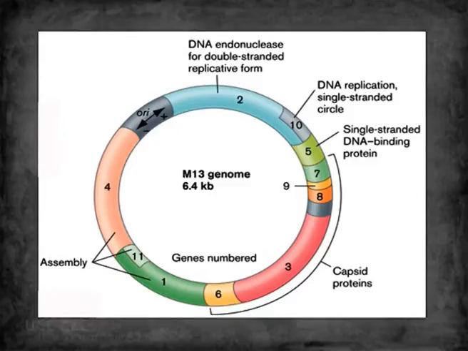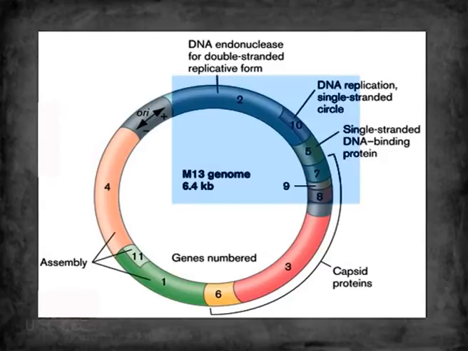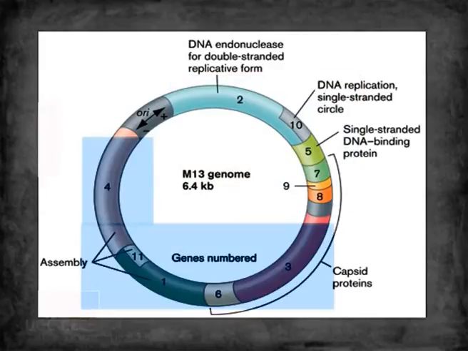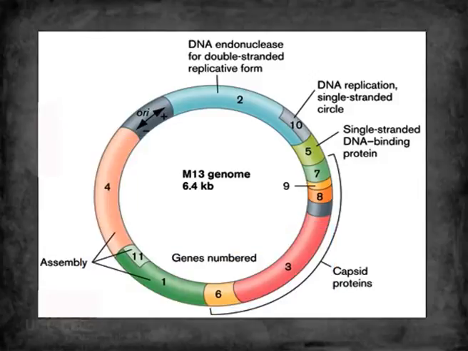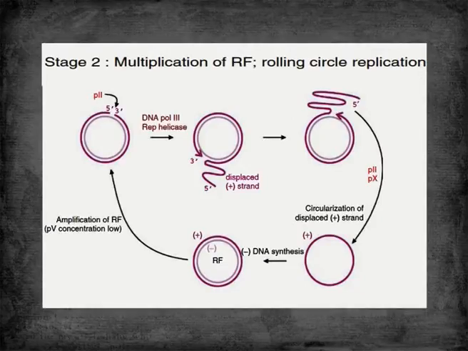There are 2 strong terminators, as I told you before, and these 2 strong terminators divide the genome into 2 transcription regions. One frequently transcribed region from gene 2 to 8 and one infrequently transcribed region from gene 3 to 4. The second stage involves multiplication of the replicative form.